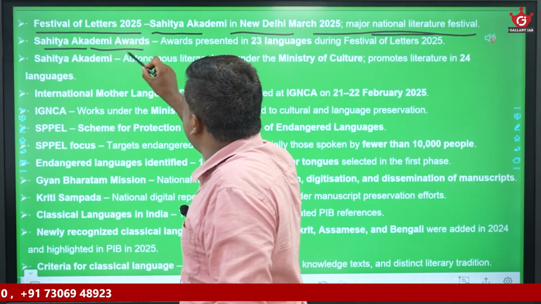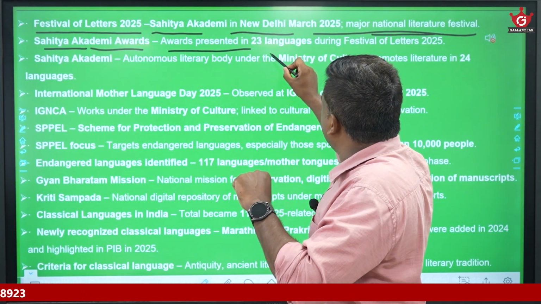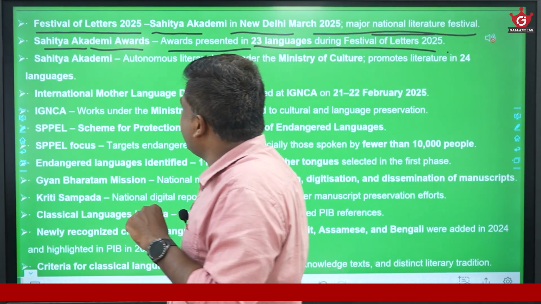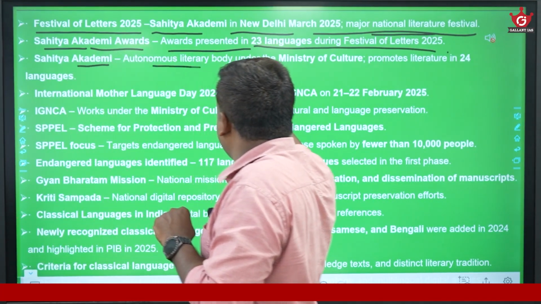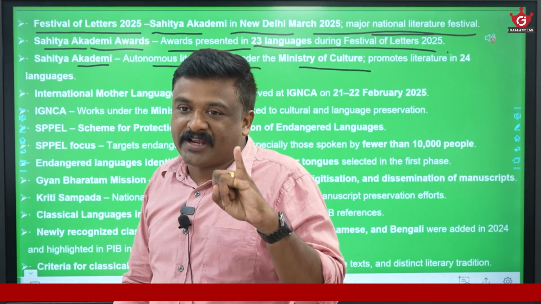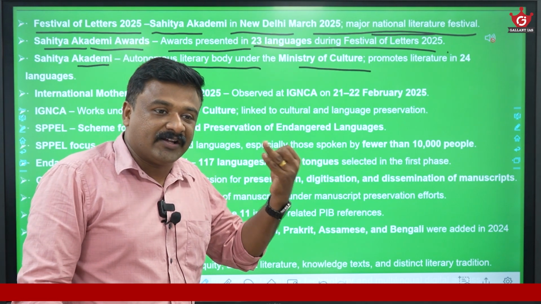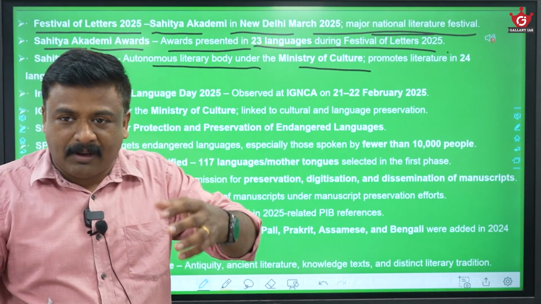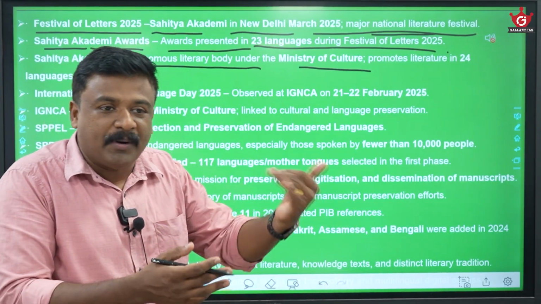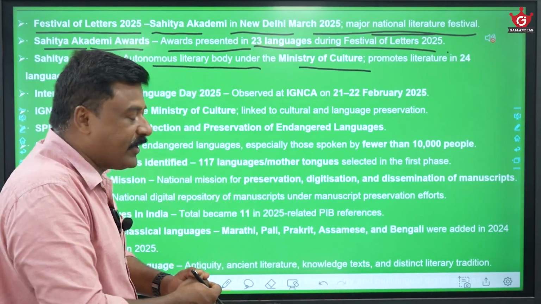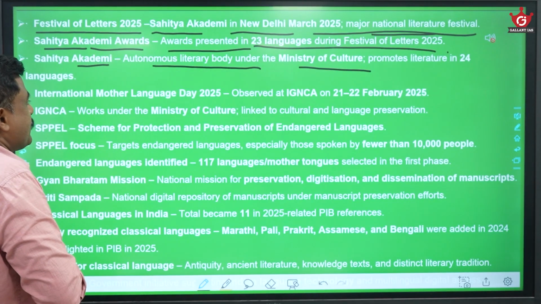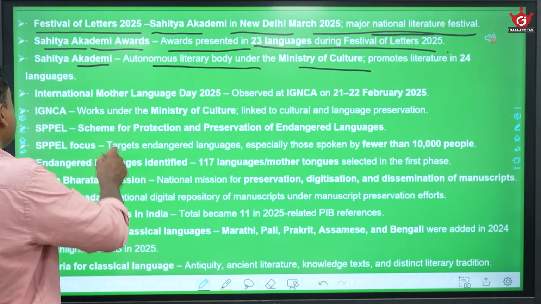And see, awards were presented in 23-24 languages during this Festival of Letters 2025. Sahitya Akademi is an autonomous literary body under the Ministry of Culture. So that point is very important. Sahitya Akademi or Lalit Kala Akademi, different cultural organizations and departments are there, and which ministry they come under is also very important. We studied it in the last class also. So it comes under the Ministry of Culture. It promotes literature in 24 languages.